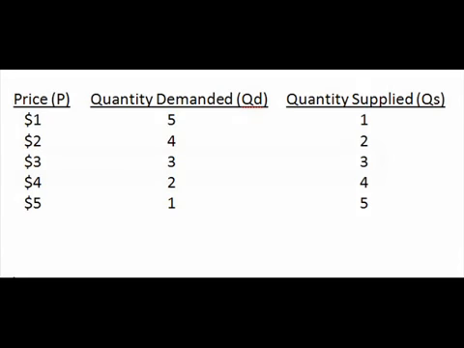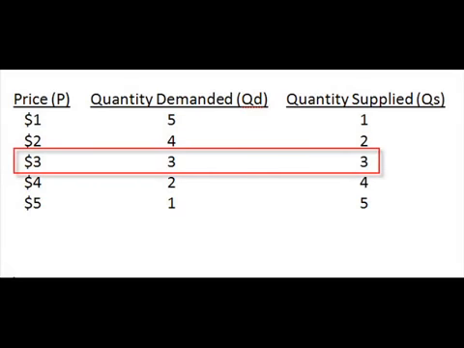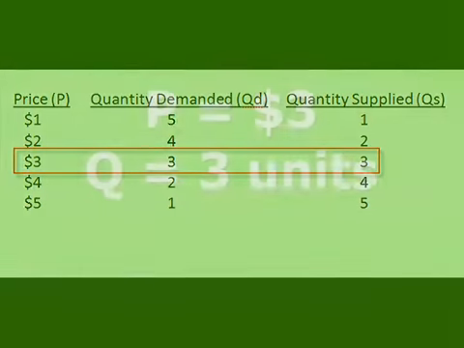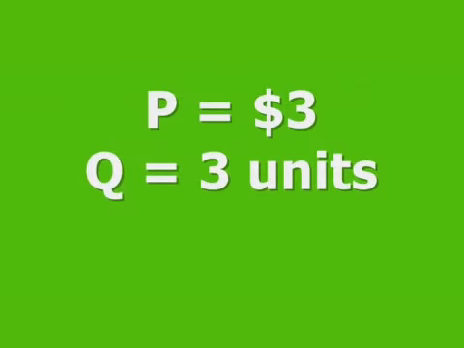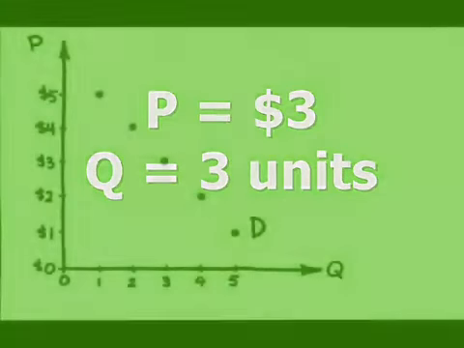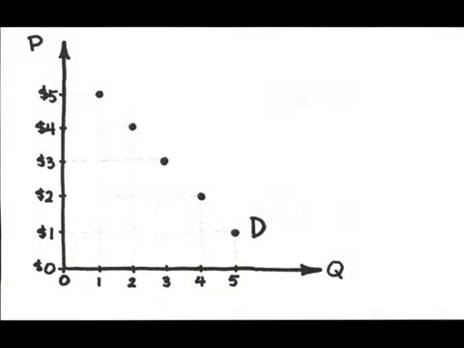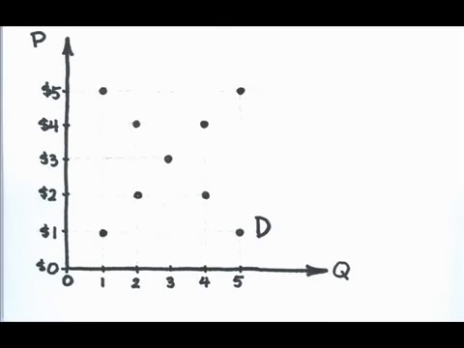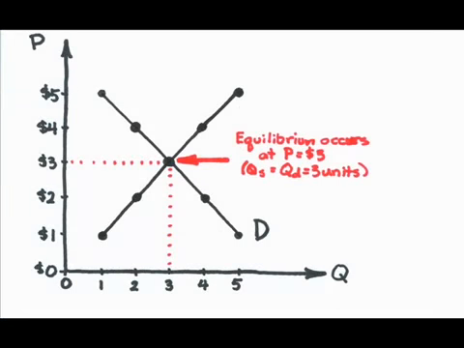Equilibrium occurs at a price of $3 where the quantity demanded equals the quantity supplied at 3 units. Please note that the fact that price and quantity are both 3 is just a coincidence. They will not always be the same. If I plot out these numbers, first the demand figures, then supply, I reach the same conclusion with the diagram. Equilibrium occurs at a price of $3 where the quantity supplied equals the quantity demanded at 3 units.